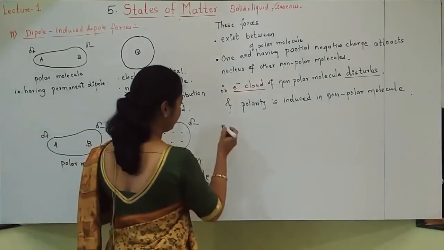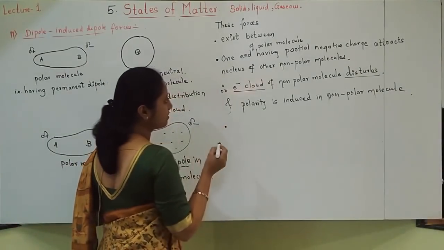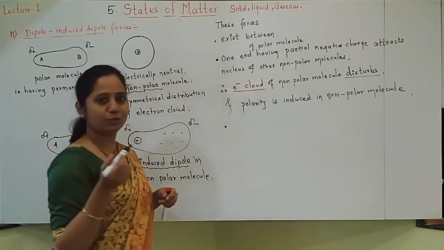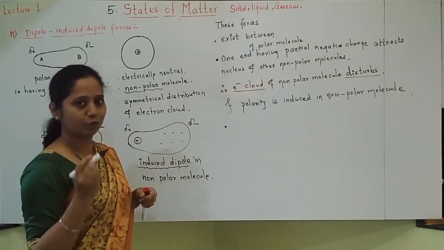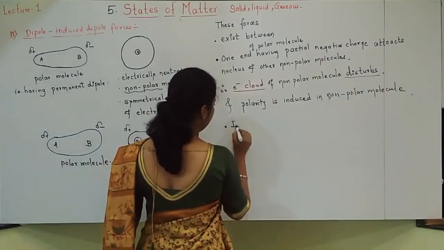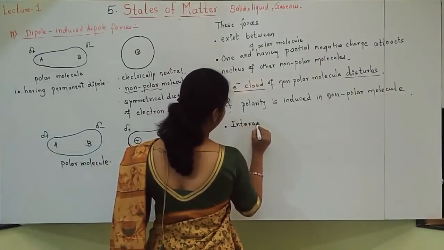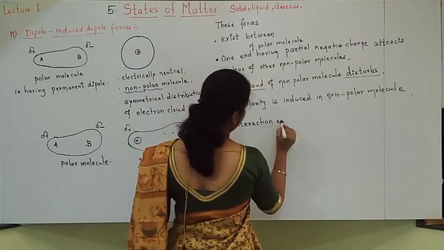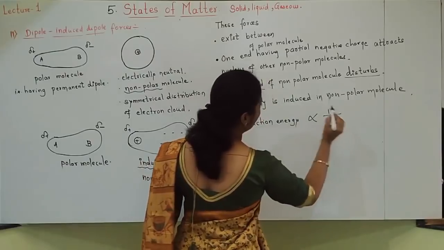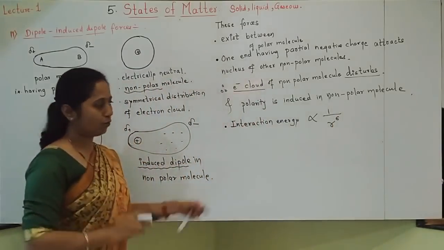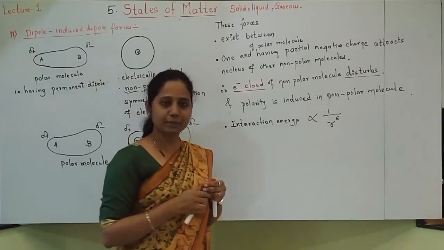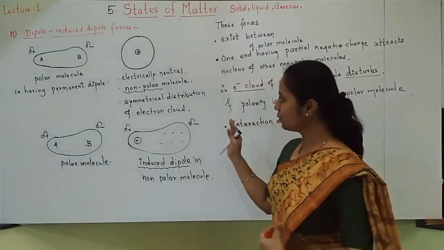Last point, same as previous: these forces are inversely proportional to the distance between two molecules. How are they related? Interaction energy is inversely proportional to r raised to 6. What is r? The distance between two molecules. Okay, I hope this is understood very well.